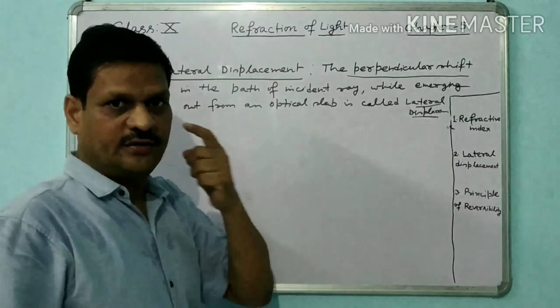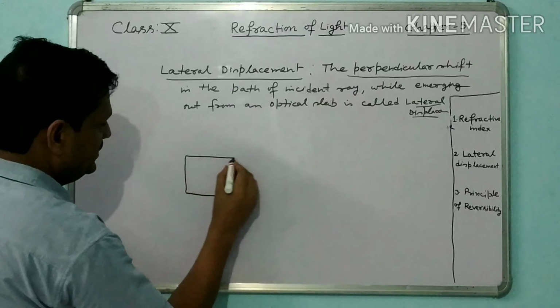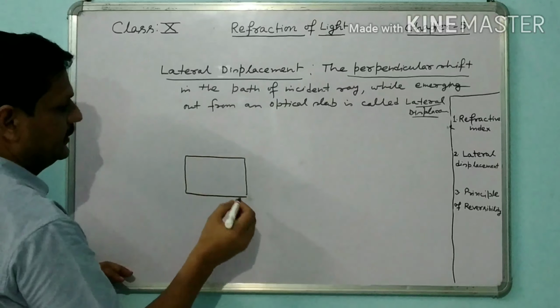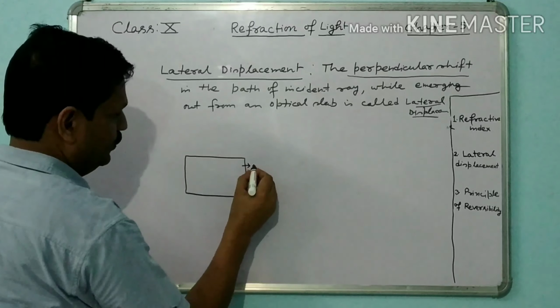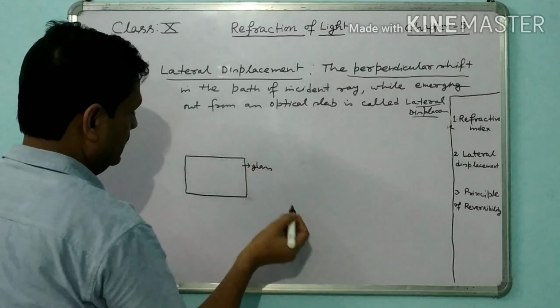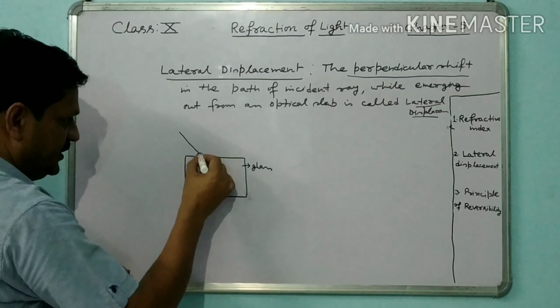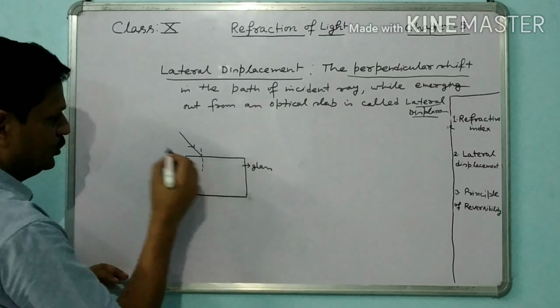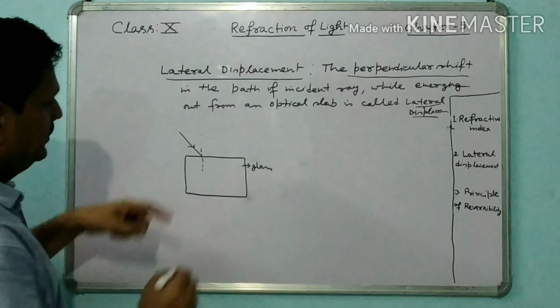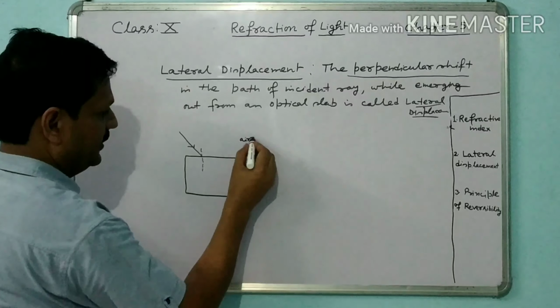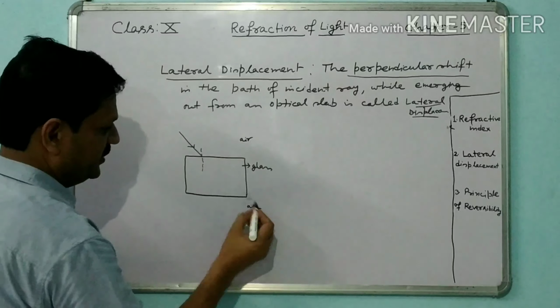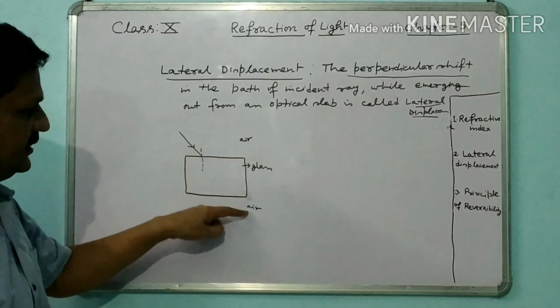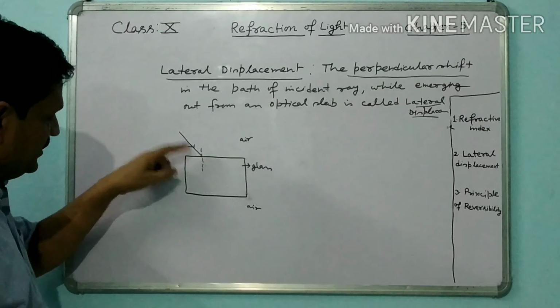Now suppose this is an optical slab. It is made of glass. This is one incident ray. Here you may draw the normal. This is air, this medium is glass, and this is air.